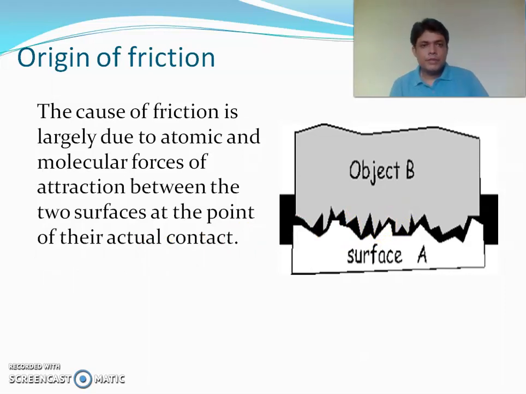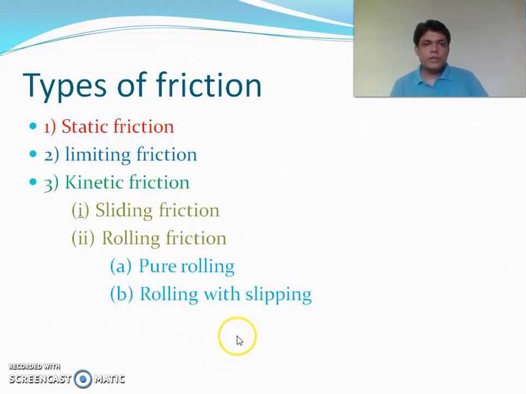Now let us discuss the classification of friction. Friction may appear in the case of solids and fluids, and in the case of fluids it is called viscosity, and that's a separate chapter in your syllabus. We'll concentrate more on solid friction, solid to solid friction. We can classify the force of friction into three categories.